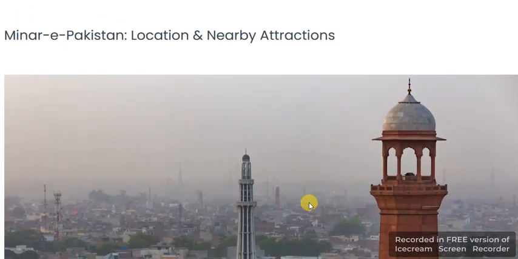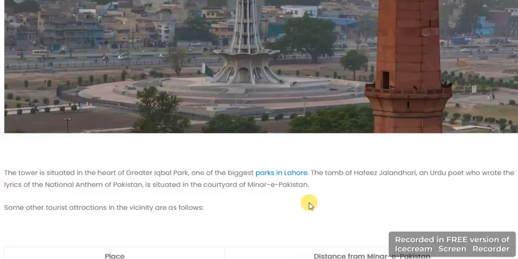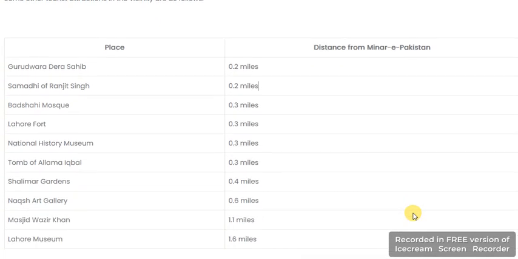Minar Pakistan location and nearby attractions. The tower is situated in the heart of Greater Iqbal Park, one of the biggest parks in Lahore, and the tomb of Hafiz Jalandhari, the Urdu poet who wrote the lyrics of the national anthem of Pakistan, is situated near Minar Pakistan. There are some other tourist attractions nearby.